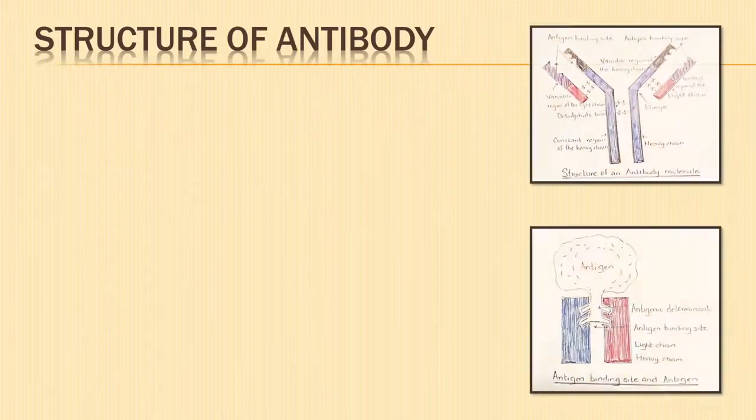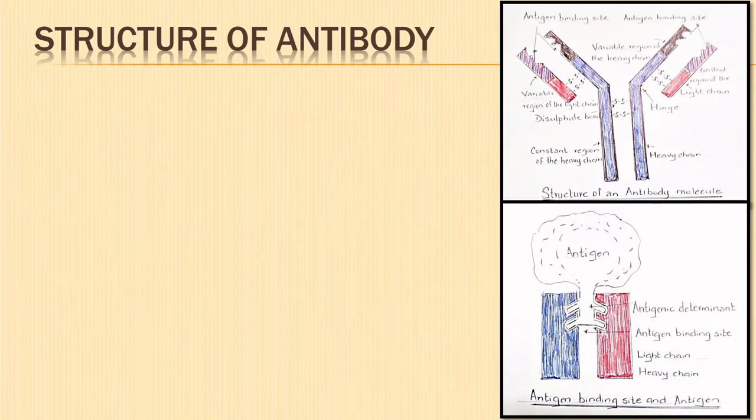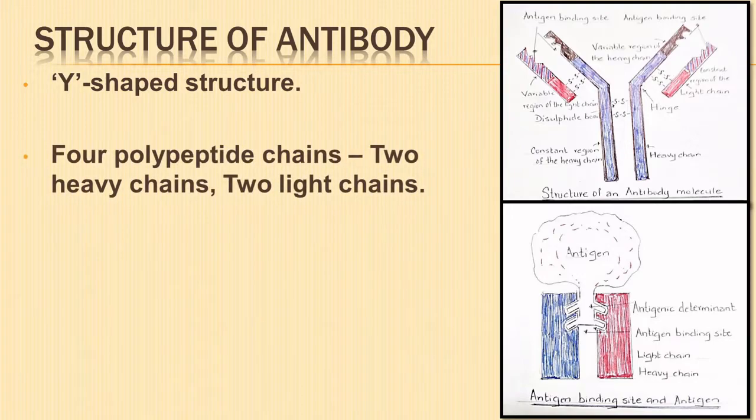Next, let us understand the structure of antibody. Antibody is a Y-shaped structure consisting of 4 polypeptide chains, 2 identical heavy chains or H chains, which have greater number of amino acids, and 2 identical light chains or L chains, which have less number of amino acids.